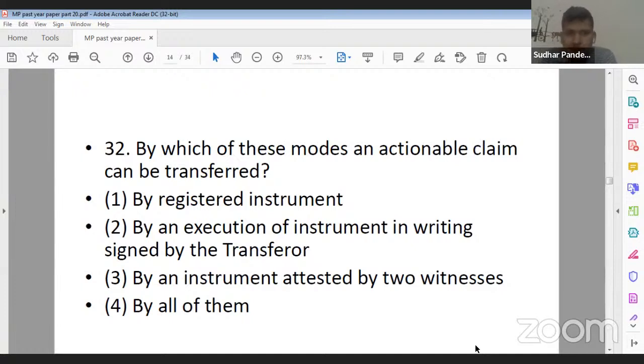Option 2, by execution of an instrument in writing signed by the transferor. Option 3, by an instrument attested by two witnesses. Option 4, by all of them. So by which of these modes can an actionable claim be transferred? Question number 32. Yes, what should be the correct answer?